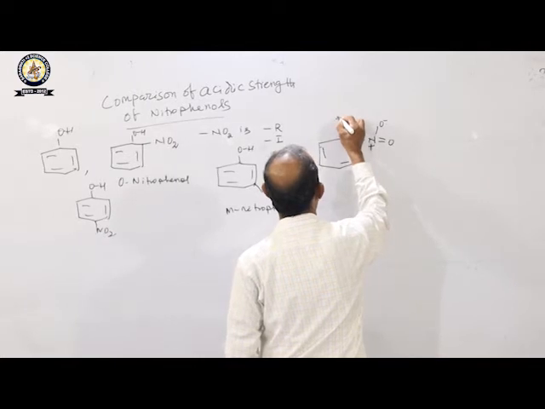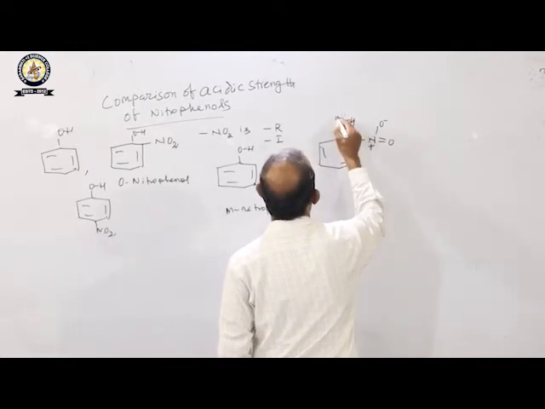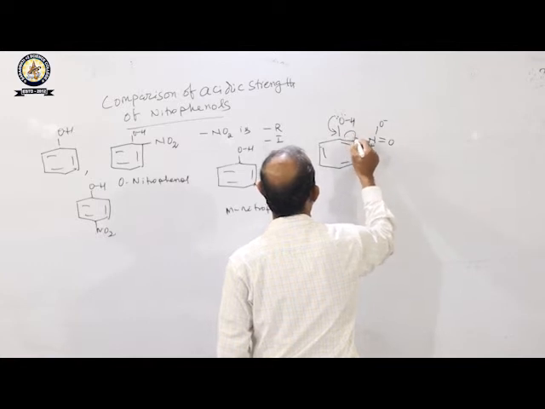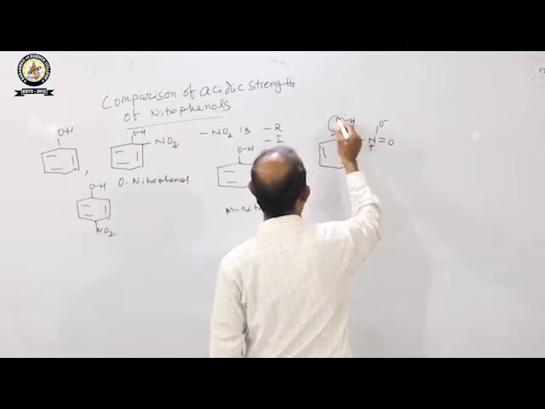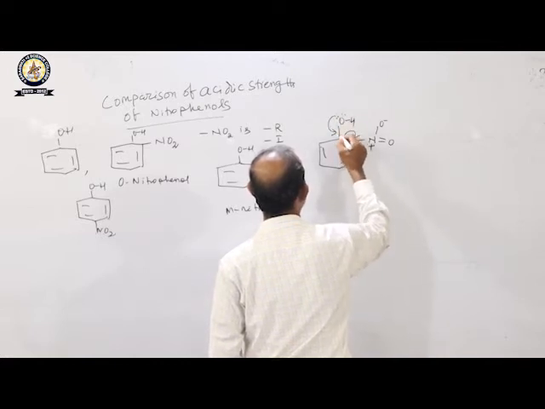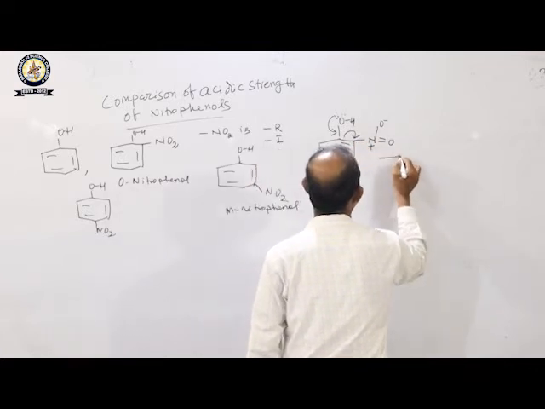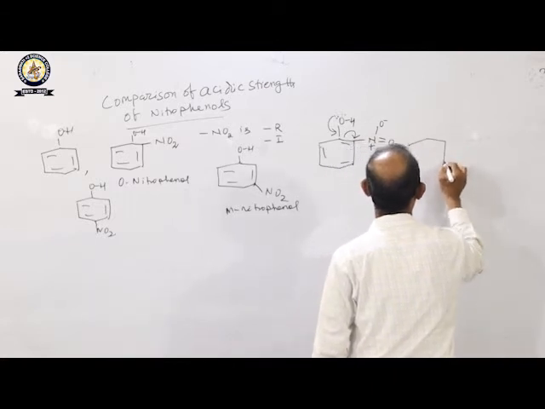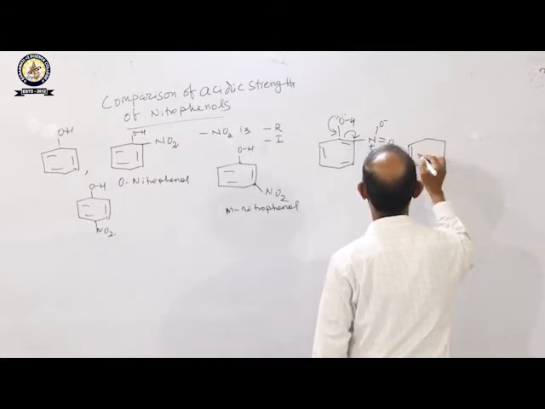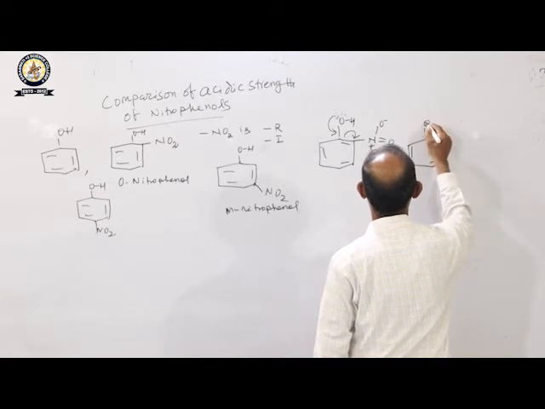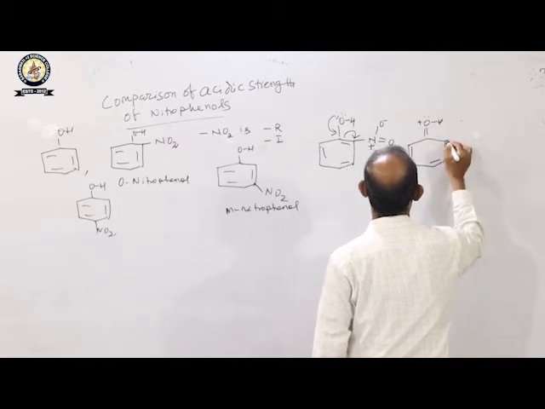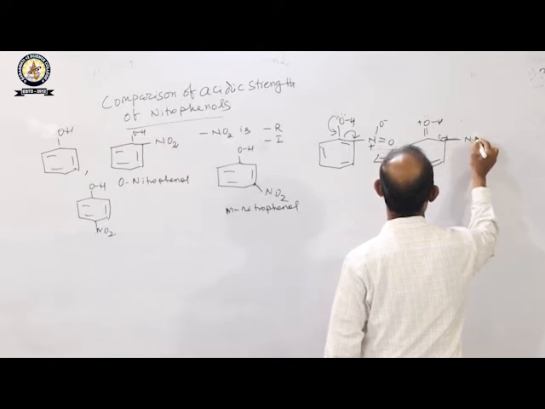So oxygen has a lone pair of electrons. This will come to this place and this will come to this place. That means the electron delocalization takes place. Due to delocalization, the oxygen and carbon bond will be a double bond and the negative charge will come to this place. Then one structure we can write down. Oxygen will be positive and you see this will be our negative and this is nitrogen.